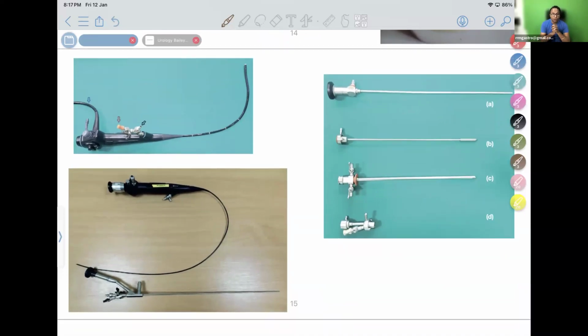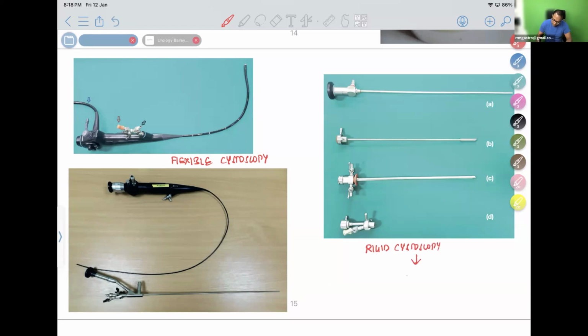Now we are coming to the urology invasive investigations. Tell me the images shown here in the picture. The first image shown here is a flexible cystoscope, to see the bladder. This is a rigid cystoscope.